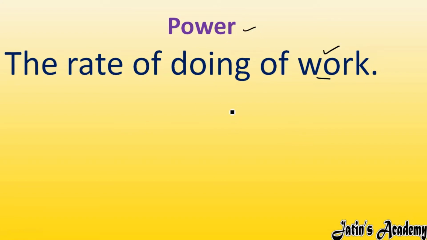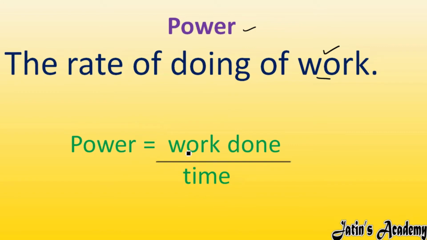Okay, see the formula of power carefully. Power is defined as work done per unit time, means how much work we are doing in how much time. If we are considering time in order to do the work, in that case we will say that this much power we are having. Fine. Power means work done by time taken.